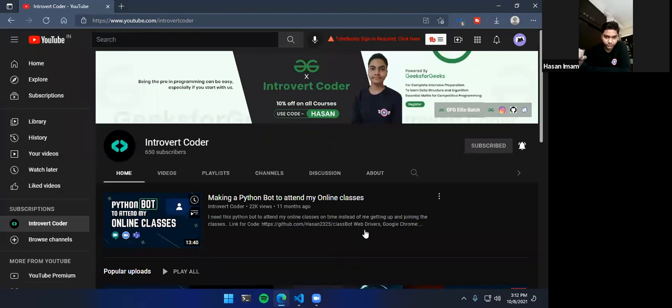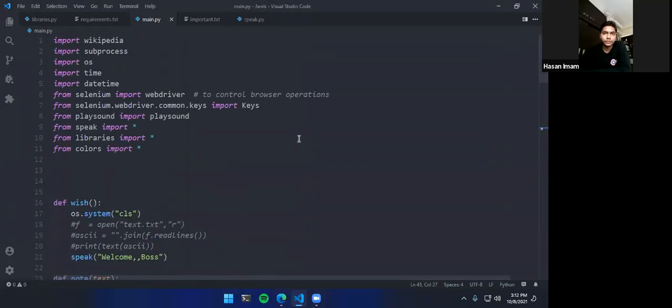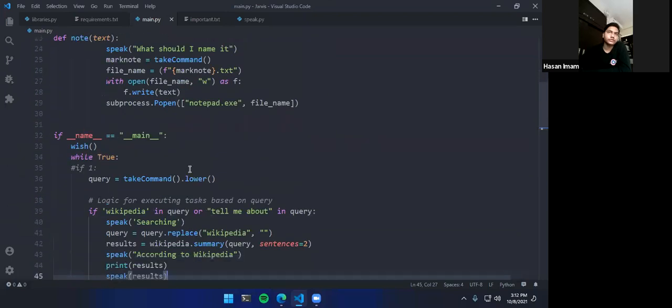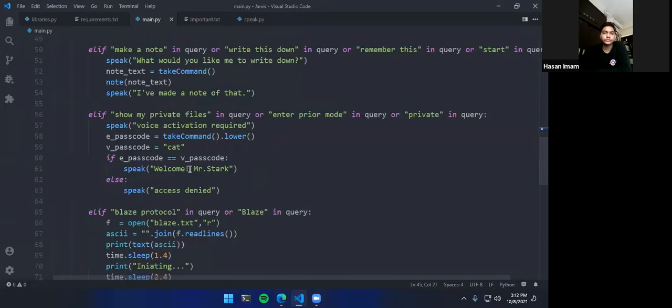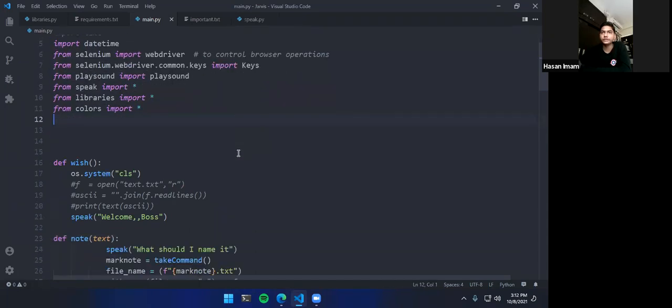Can you show from 1 to 93? All right, I get what you're trying to say. From 93, so this file. In the first 11 lines, we have just called all the libraries, all the packages that we need.